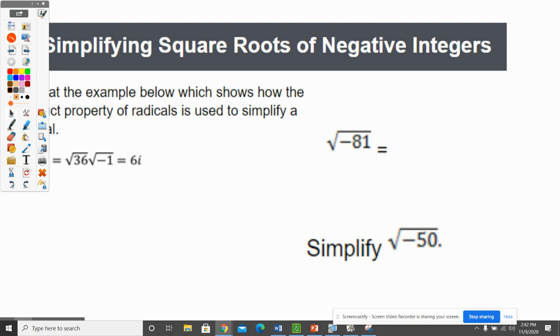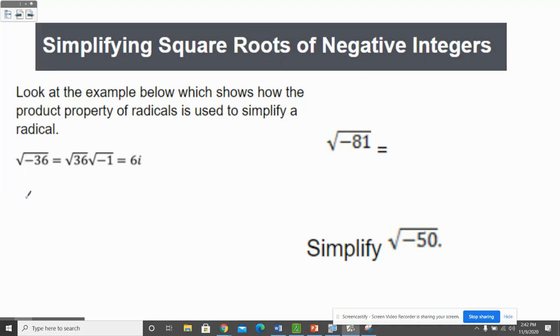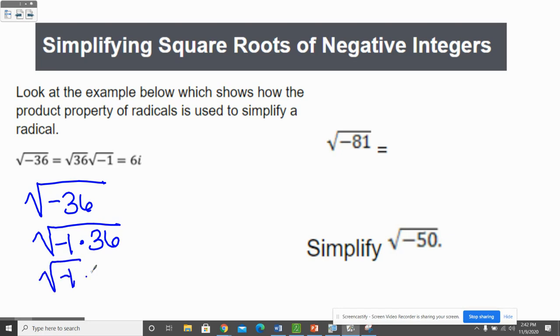All right, so let's practice a little bit with these imaginary numbers. So what happens if I had the square root of -36? Well, most kids are like, hold on, you can't have a negative there. Well, we're just going to change it to -1 times 36. The square root of -1 times the square root of 36 is the same thing as that. And the square root of negative 1 we just defined as i, and the square root of 36 is 6. We're going to write it like this.